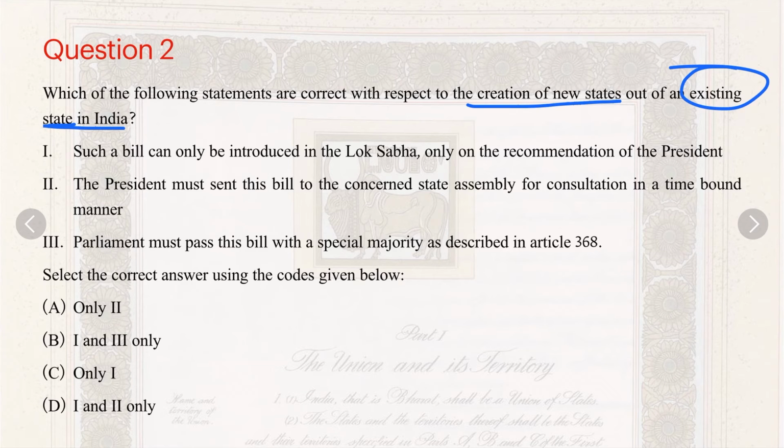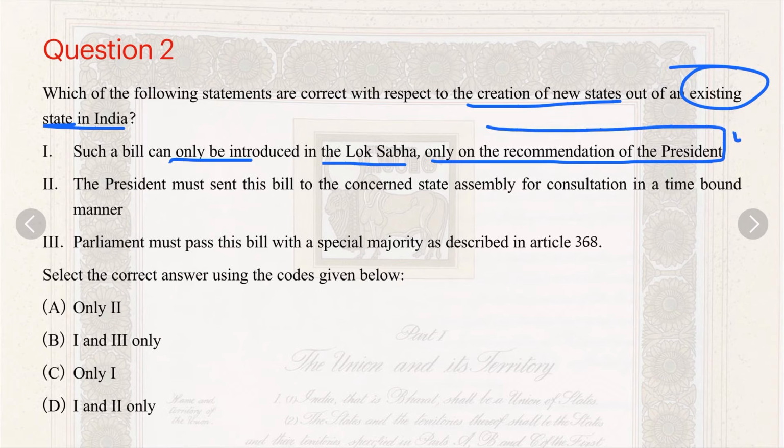Let's see the first statement: such a bill can only be introduced in Lok Sabha and only on the recommendation of the president. Here the second part is correct, that such a bill can only be introduced on the recommendation of the president. The president recommends such a bill to the Parliament, but the first part is incorrect.